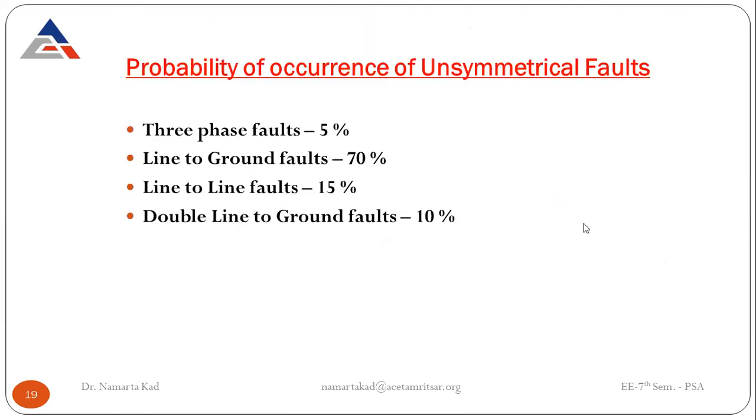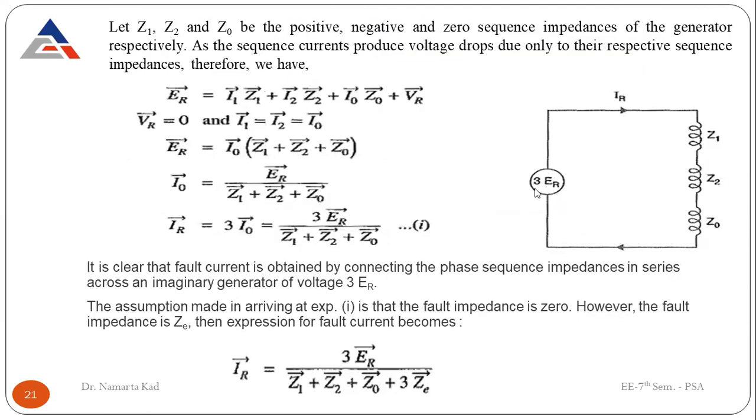Only if you connect a voltage generator of 3 ER is the current IR. But if you connect simply ER, the current comes out to be IR by 3, as per the equations. As the sequence currents produce voltage drops only across their respective sequence impedances, we now have to write down the equations.